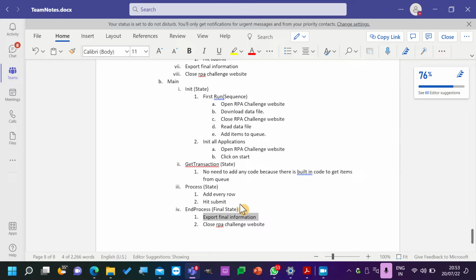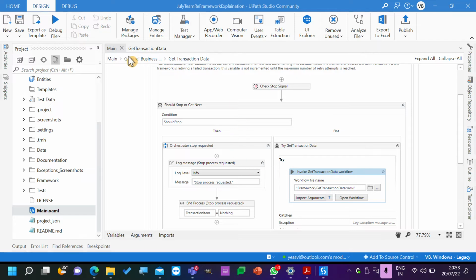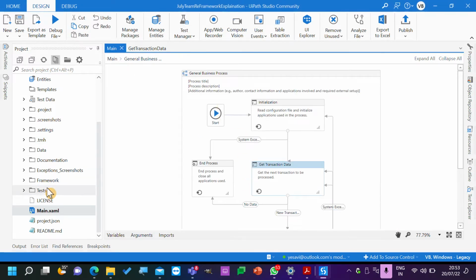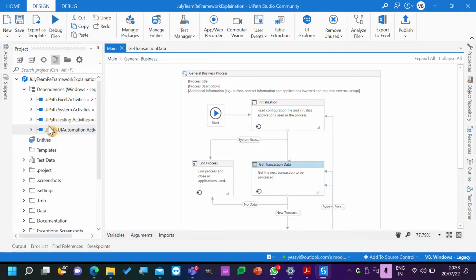Yes, yes. Okay. For interest of time, what we will do, we will exclude these 3 steps like opening RPA challenge, download file and all. But what we'll do is we'll read the information and we'll add items to queue. We'll do from here. Okay. But ideally you should do those as well. Okay. So what and how the folder structure should be done.